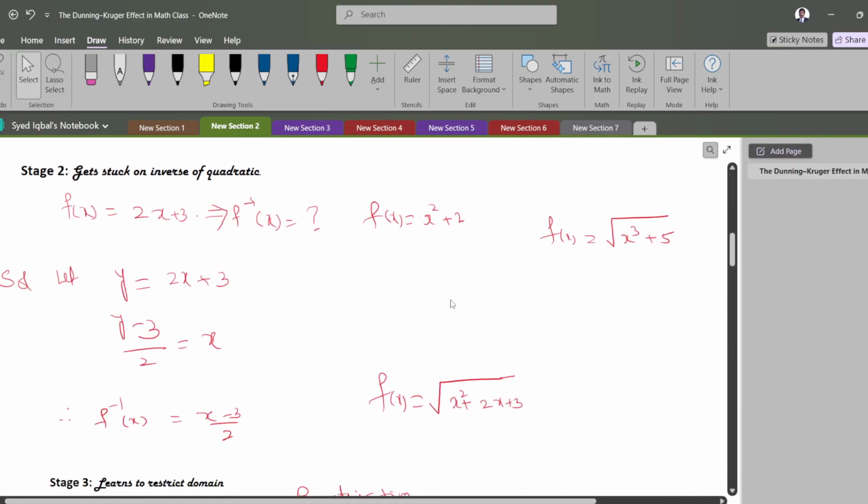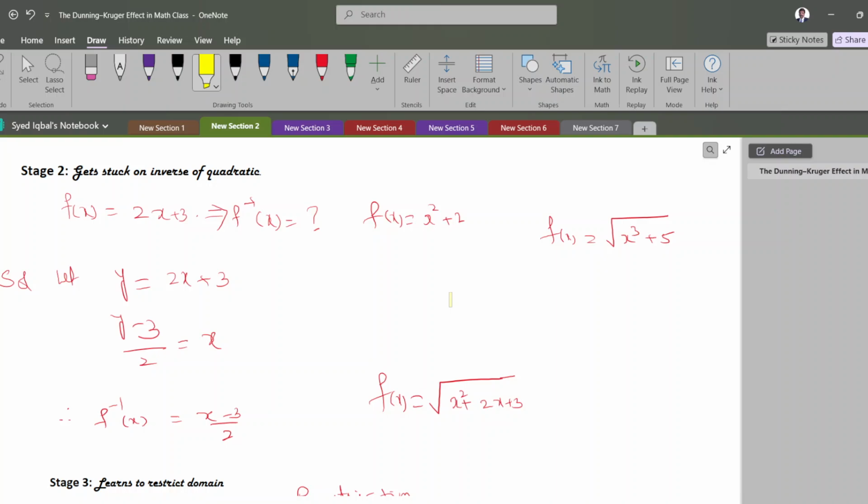For example, they are learning. If we go for the inverse of a function, when it is a linear function they are able to find it. Suppose the function is a quadratic, then they face difficulty. Then as a teacher, we need to help them, and we have to say the same thing: x plus 2 equals y.